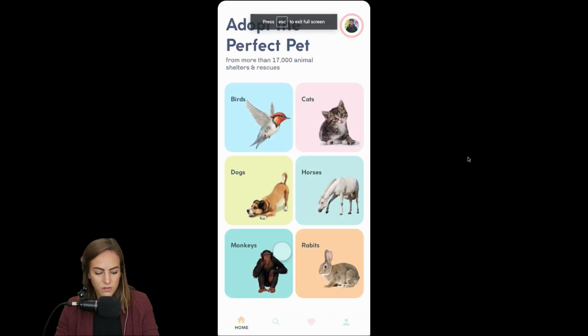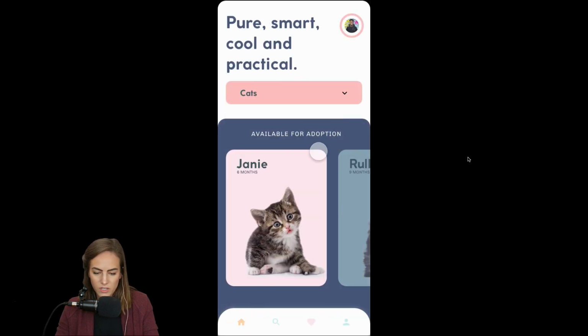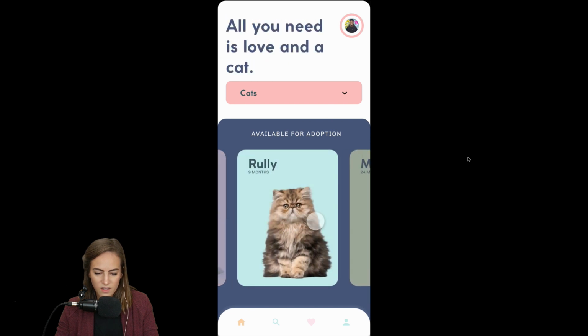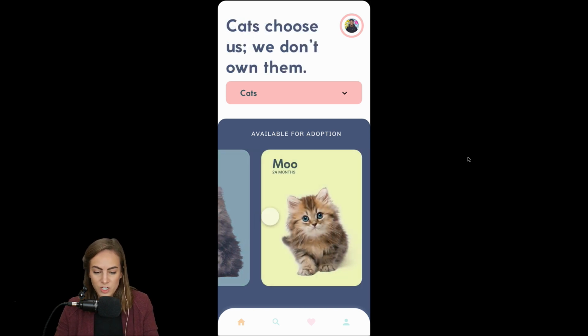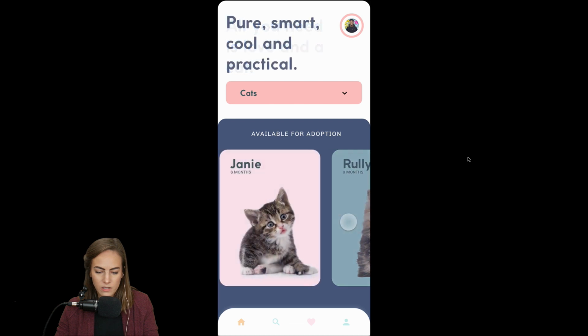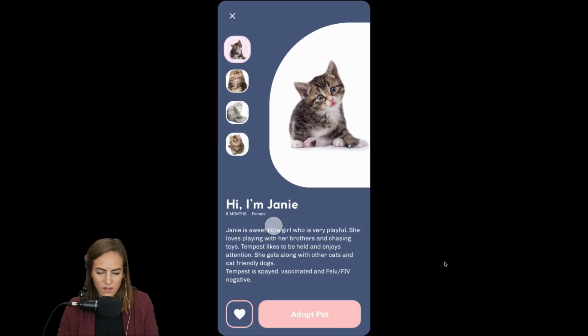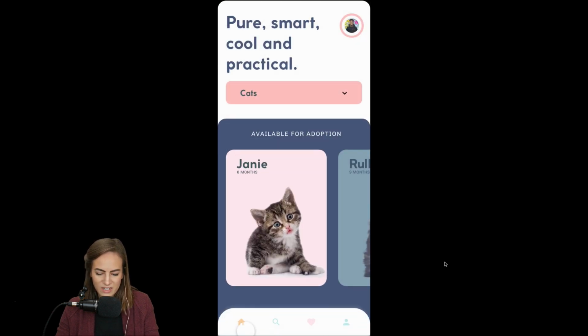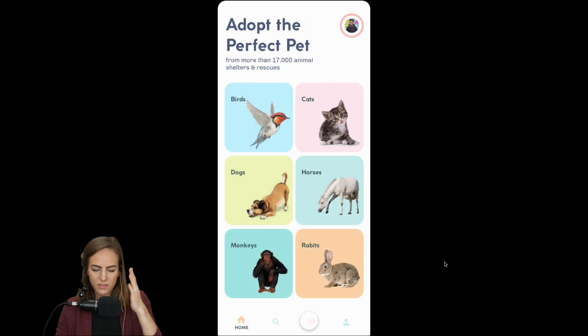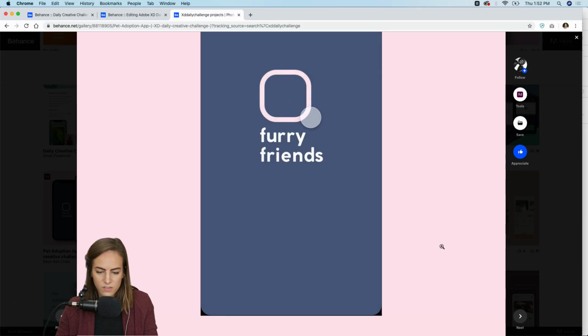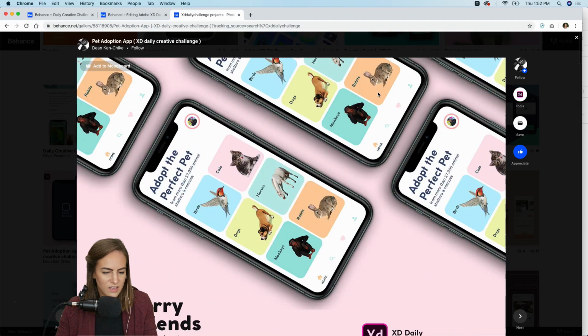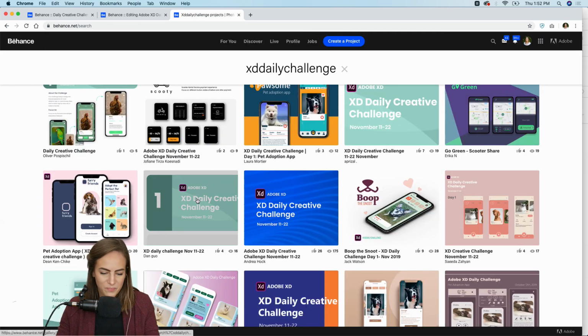Ooh, little splash screen, loading animation there. Very nice. And Roy, that's a cute cat. So we've got the animation, the drag animation, and let's see if maybe we can click into any of these. Got the drop down, very nice. There we go, awesome. So multiple interactions there. This one looks awesome. So cute, got a description. I love your layout on this one, by the way, also with the photos on the left. Great job. Let's see who this was. By Dean. Good job, Dean, if you're watching.